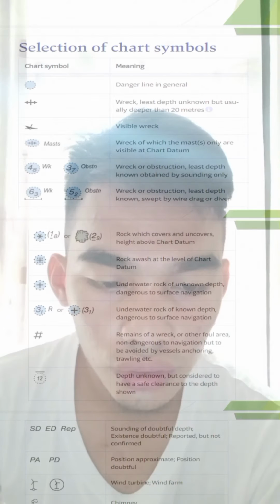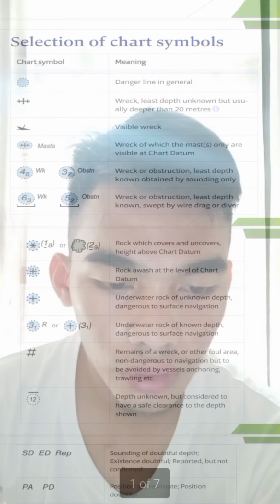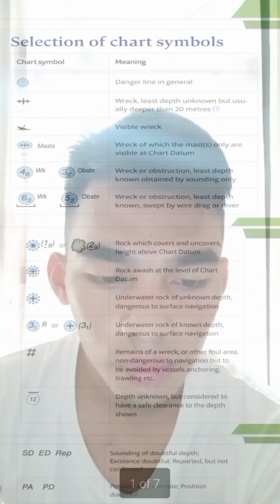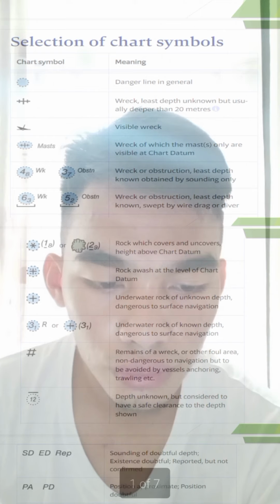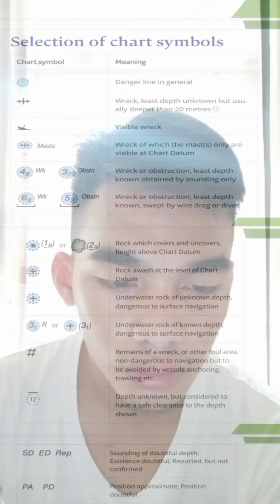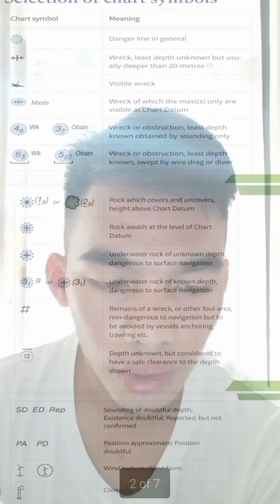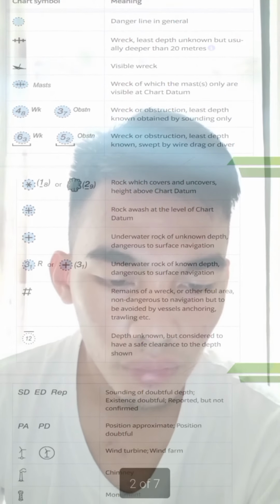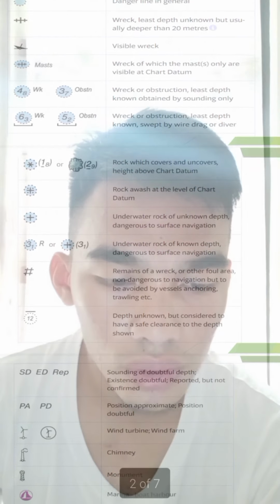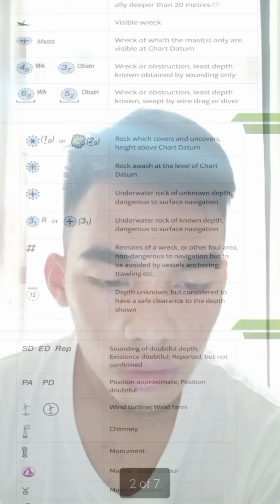Danger line in general. Reef, depth unknown but usually deeper than 20 meters. Visible reef, reef of which parts are visible at chart datum. Reef or obstruction, least depth known, obtained by sounding only. Obstruction, least depth known, swept by wire drag or diver. Rock which covers and uncovers, height above chart datum. Rock awash at the level of chart datum.